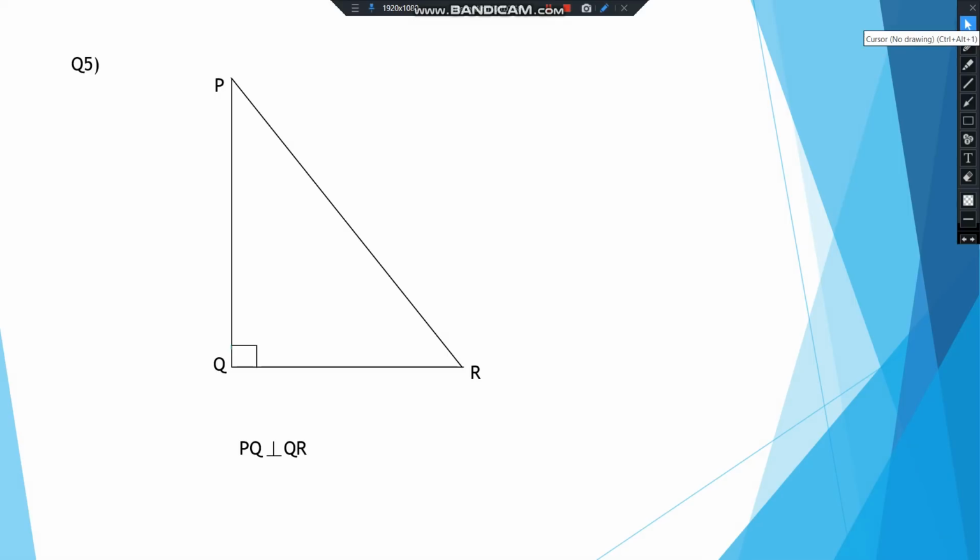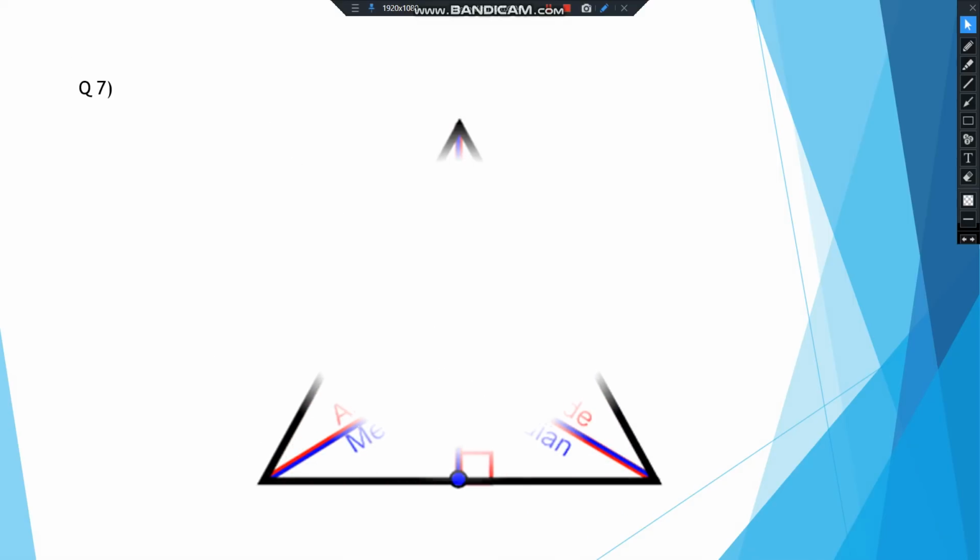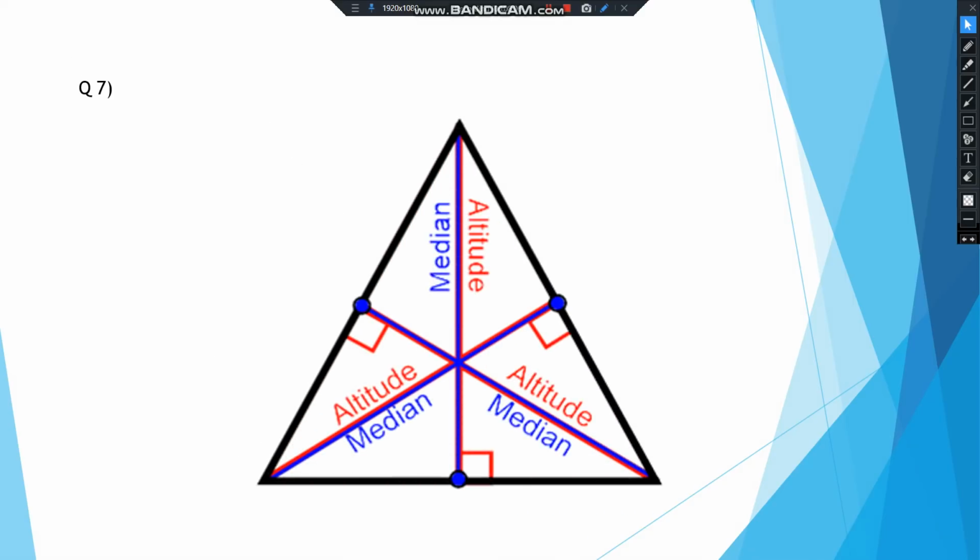Now look at the next question, question number 7. Here they are asking to show whether in an equilateral triangle altitudes and medians are the same. So here I have drawn an equilateral triangle, and with red I have shown the altitude, and with blue color I have shown the median.